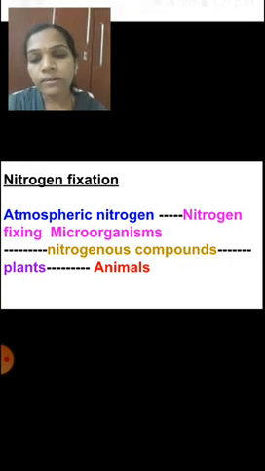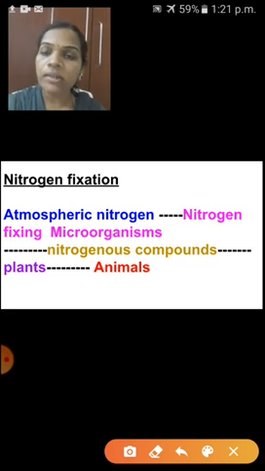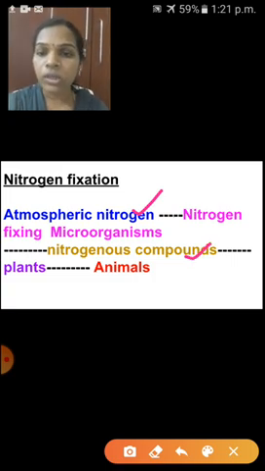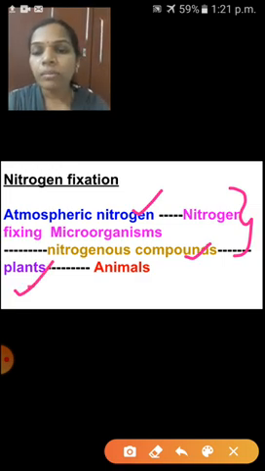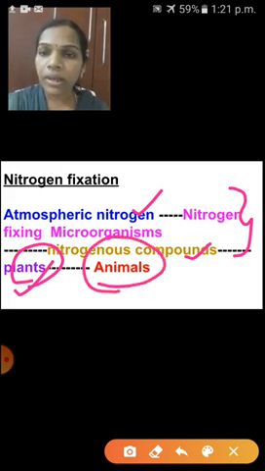Understood, children? Let me explain here. The atmosphere contains 78% nitrogen, and we can't take that nitrogen directly. So atmospheric nitrogen is converted into nitrogenous compounds with the help of nitrogen fixing microorganisms present in the soil. With this nitrogen fixation process, plants get nitrogen and make proteins. When animals consume those plants, that nitrogen enters their body. Understood, children, how we are getting nitrogen?